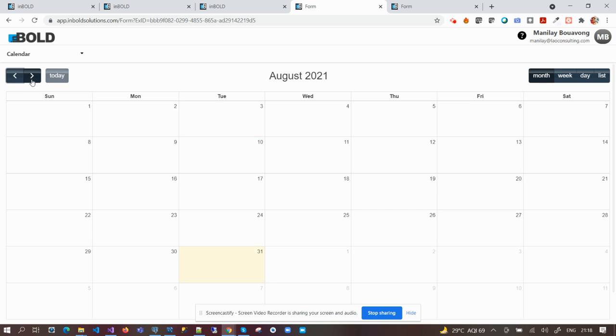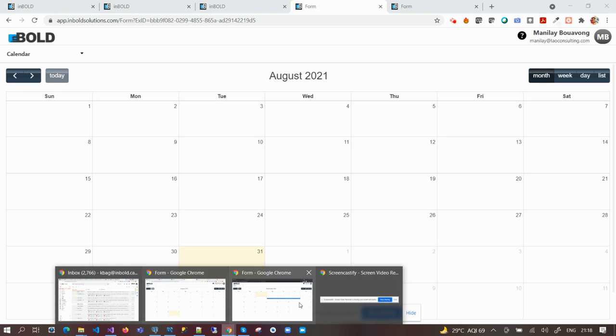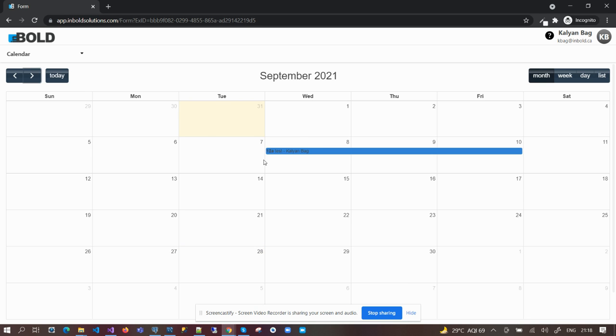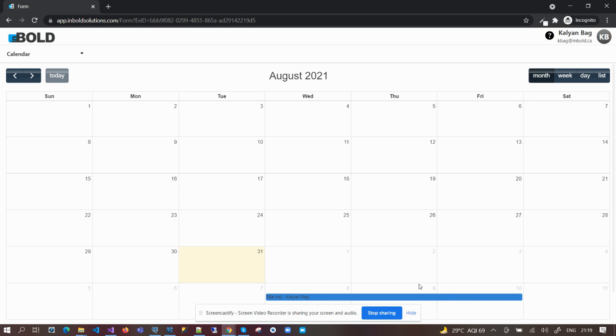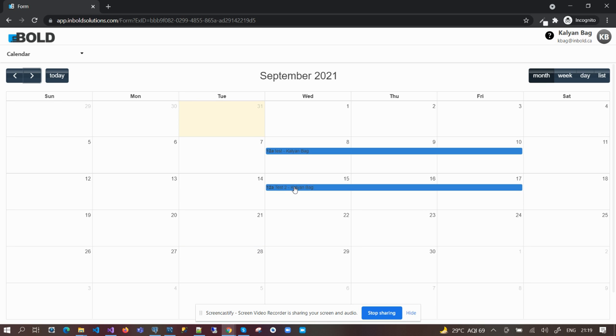Right now leave is only visible to the user. But if I go to my account and refresh, you can see my leave already approved and visible in the calendar. Let me go to September. See, it's showing properly.